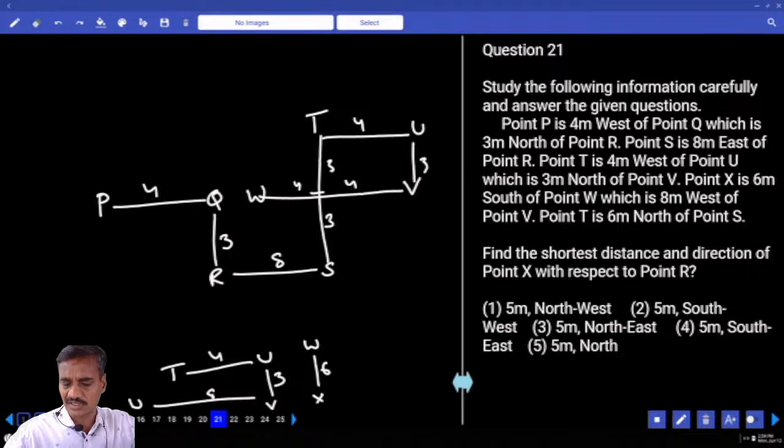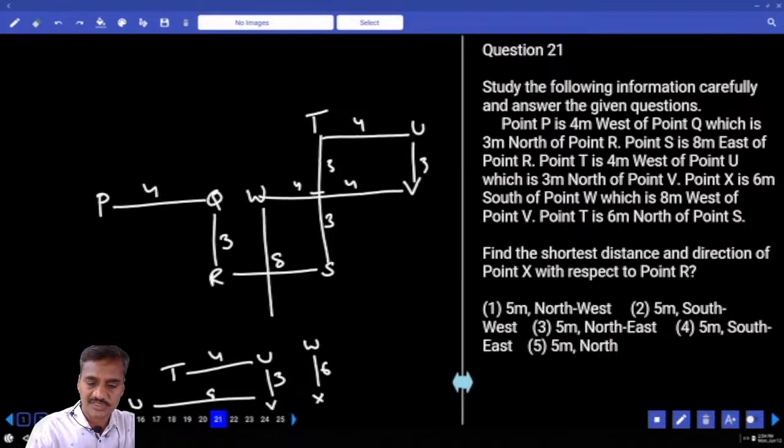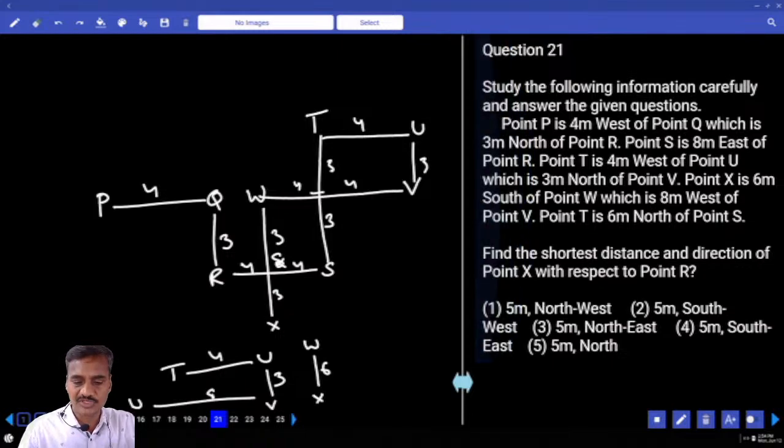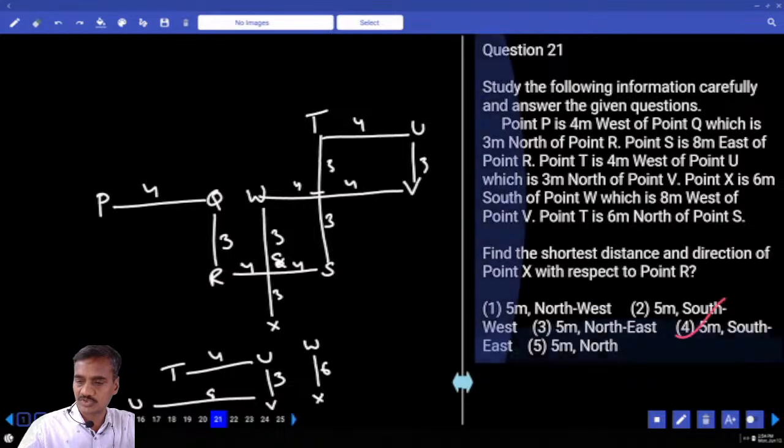Now X and R. What is the distance between W and X? 6 meters. Now 6 meters, X is here. Out of this, 3 and this would be 3. Out of this 8, this is 4 and this is 4. Then X with respect to R, the difference is 4 and 3. 4 square plus 3 square is how much? 5 meters. And X with respect to R, X is southeast of R, 5 meters southeast. Choice for question number 21.